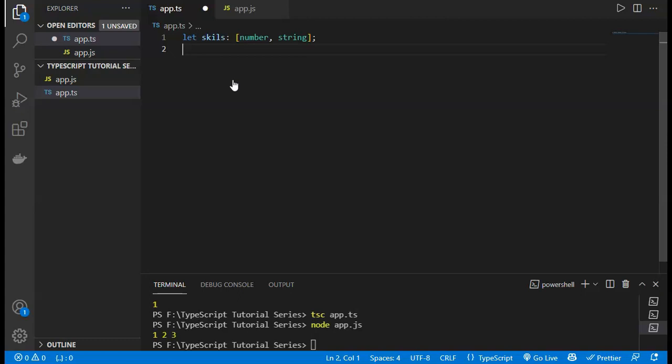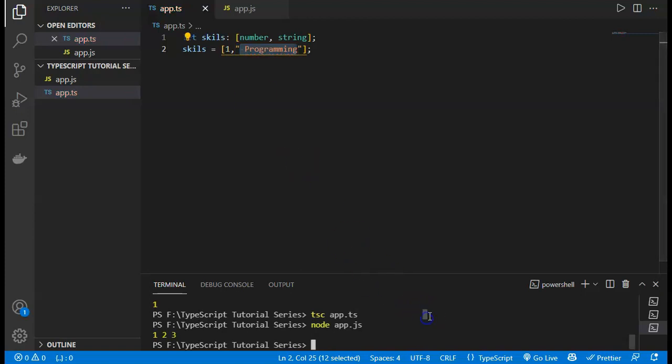So now we have defined the tuple as skills. Skills will be equal to the first value containing a number, and the second value containing a string. If I define the string as programming, and save, then we have to use programming in quotes also, because it is a string.